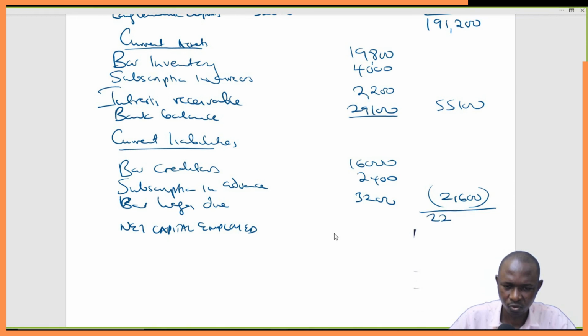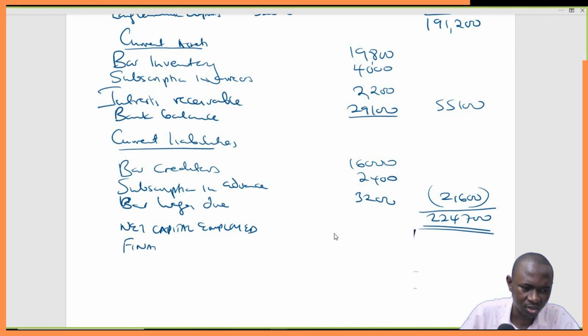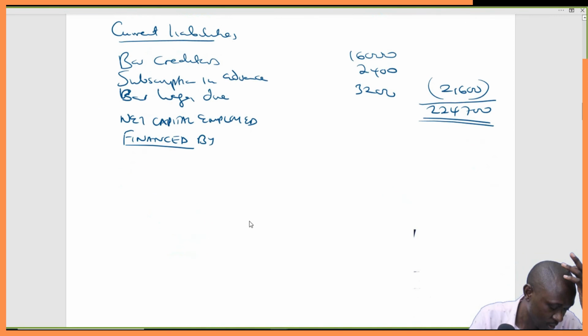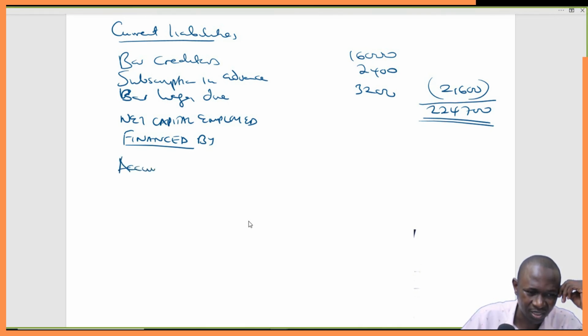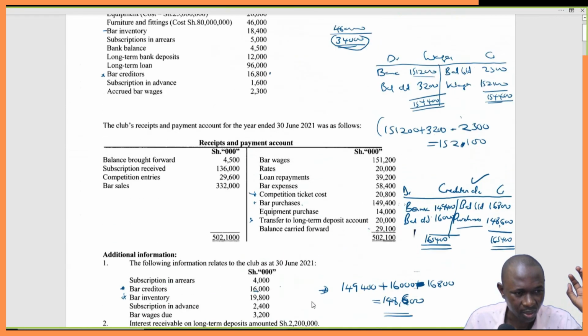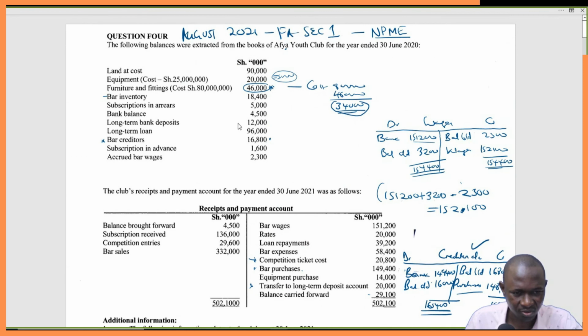So 224,700 like that. Then let's look at the financed by section. Financed by: let's identify what has financed this account. Number one, whatever amount was there, we'll talk of the accumulated fund. Unfortunately, if the accumulated fund has not been given to us, we have to compute it, and it will be computed from this. It's a straightforward exercise. So let me just delete this and compute it from here.